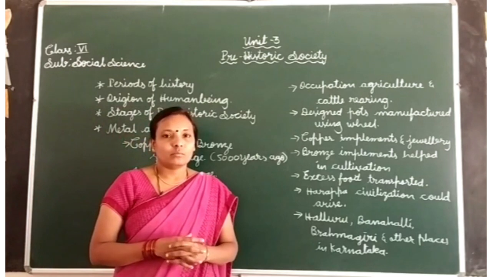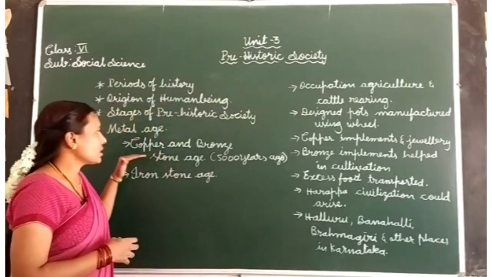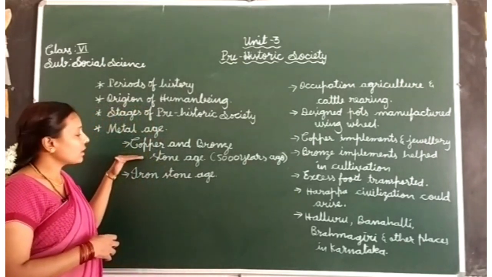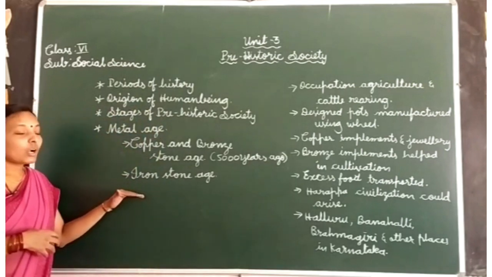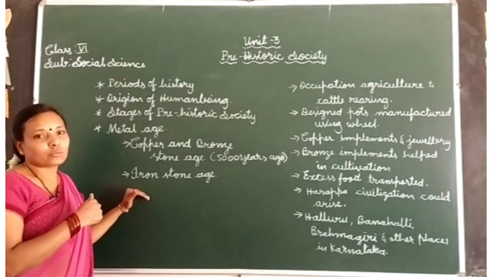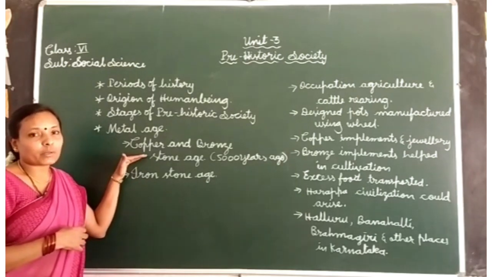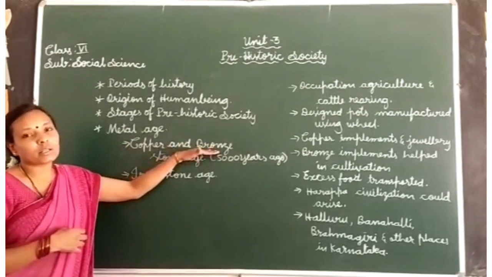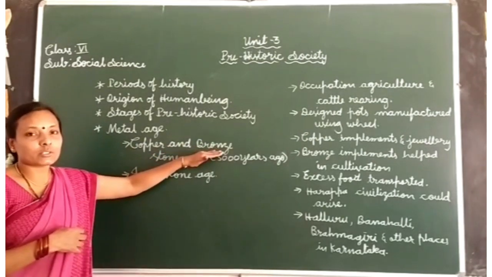Copper is the first metal used by human being. Firstly he used copper. So here in the metal age there are two ages. This is divided into two ages according to the use of metals. Firstly he learnt use of copper and bronze, so that age is mentioned as copper and bronze age.